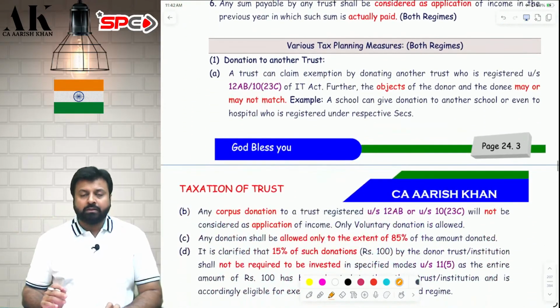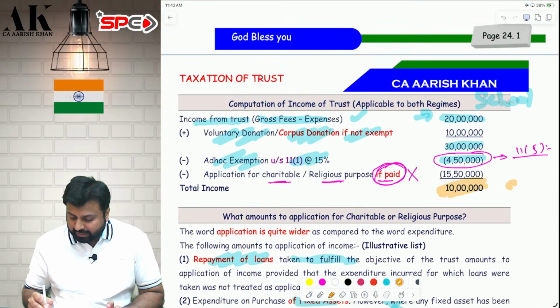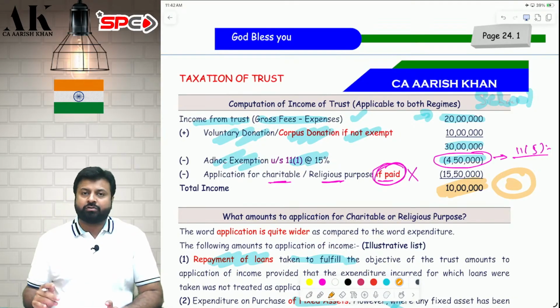Now, coming back to this statement. Sir, there is 10 lakh rupees still left here. Sir, how can we reduce this 10 lakh to 0, sir? There are 4 different ways in which you can reduce it to 0.